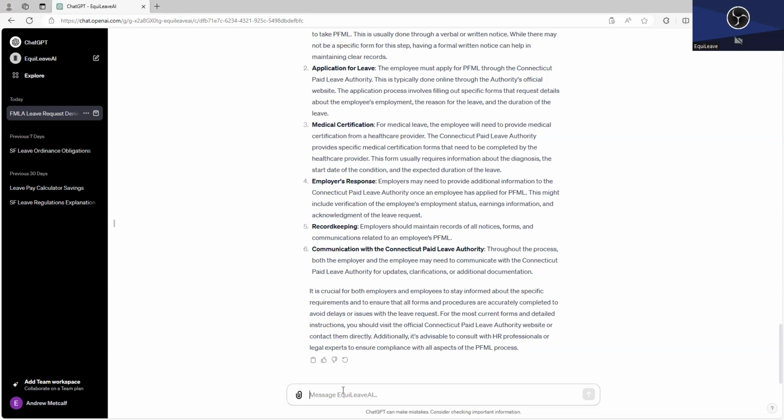Let's move to paid parental leave, because that's what we specialize in at EquiLeave. That's what we're big on, helping employers manage their paid parental leave policies and the payroll aspects of that, and coming up with pay plans for employees. And so, as we know, California has a paid family leave law that provides some government benefits to California employees who go on a paid family leave, but it very rarely, almost never, will pay 100% of the employee's salary.